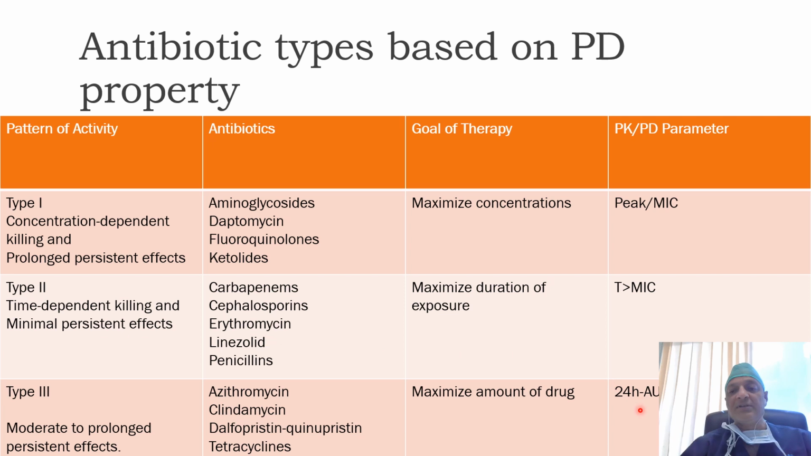The third group is where the PK/PD parameter important for their efficacy is the 24-hour area under the curve to MIC ratio. Here the aim is to maximize the amount of the drug. This group of antibiotics has properties of both concentration-dependent and time-dependent killing. Antibiotics which come under this category are azithromycin, clindamycin, vancomycin, dalfopristin, quinupristin and tetracycline.